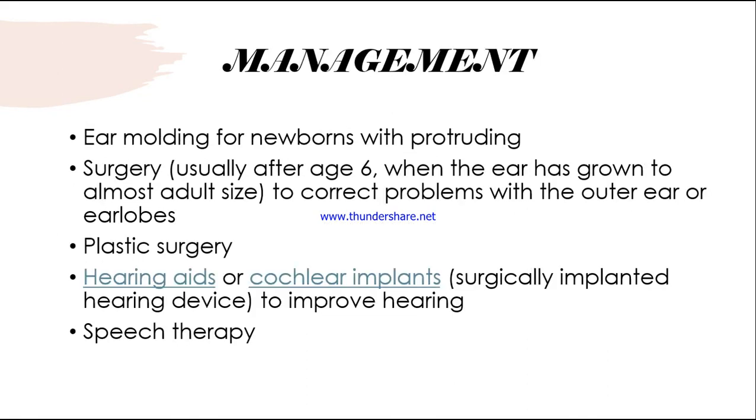Now coming to the management, ear molding for newborns with protruding ears. For babies born with bat ears, or whose ears protrude outward, in such cases ear molding will be the management. Next, surgery will be done only once the child has reached the age of 6. After the age of 6 years, surgery can be performed, but before that, no surgery should be performed on the child.